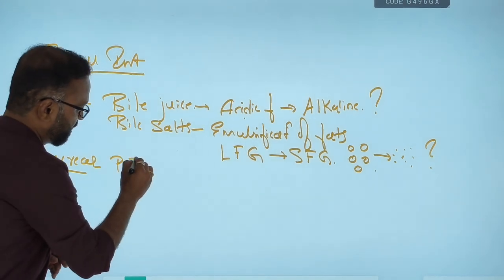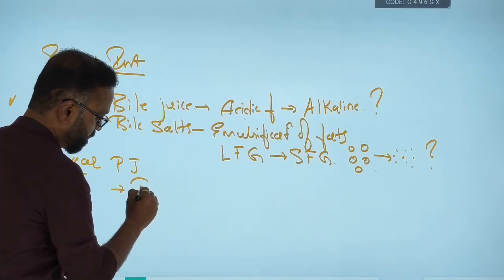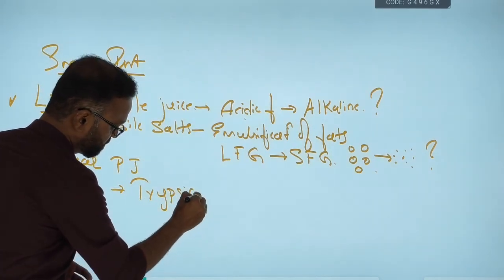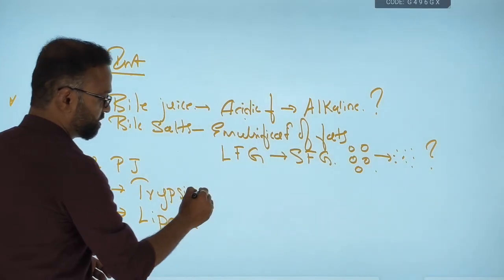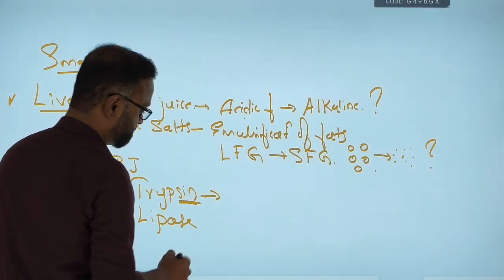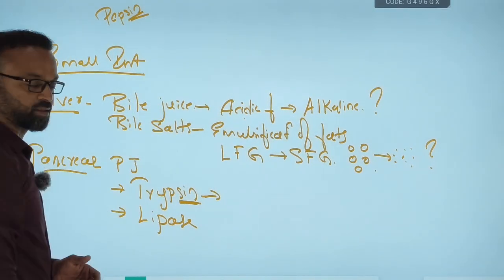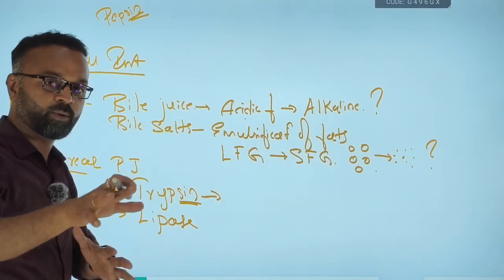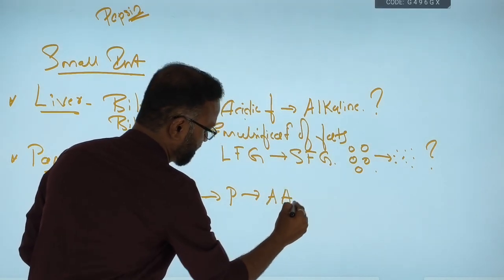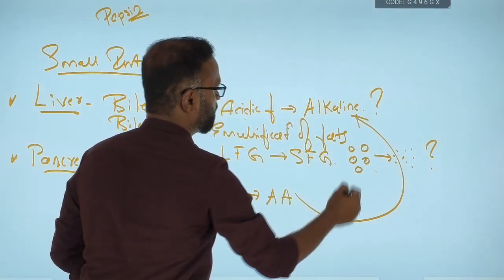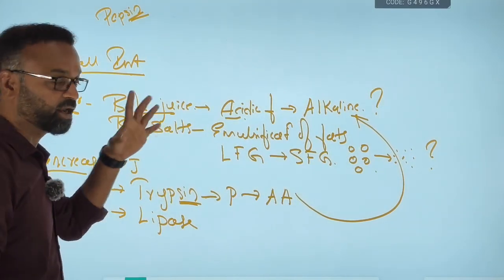Pancreas will secrete pancreatic juice. Inside that pancreatic juice, we have trypsin, and also we have lipase. Trypsin, see here, SIN. Pepsin in the stomach, trypsin here, both are like brothers. What will they do? They will digest the proteins. So trypsin also breaks down the proteins into amino acids, but only when the food is in alkaline medium. That's the reason bile juice has converted acidic food into alkaline. Hope now this is clear.